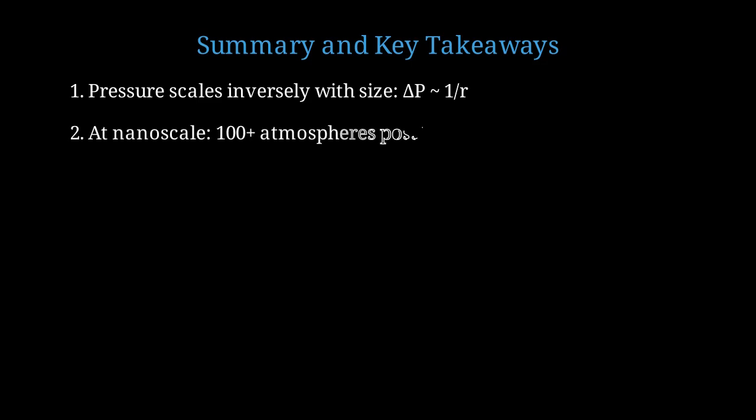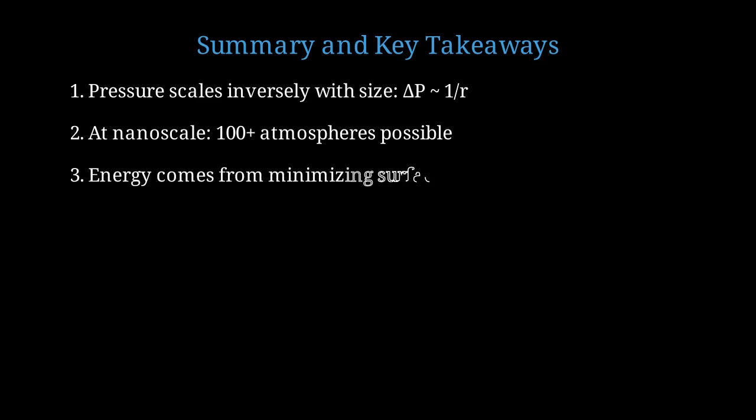Let me summarize the key takeaways from this lecture on the giant capillary pressure paradox. First, pressure scales inversely with size. Delta P is proportional to 1 over R. This inverse scaling is the heart of the paradox. Second, at the nanoscale, pressures exceeding 100 atmospheres are possible from pure capillary effects with no external energy input. Third, the energy comes from minimizing surface free energy. The system spontaneously reconfigures to lower its total surface area.